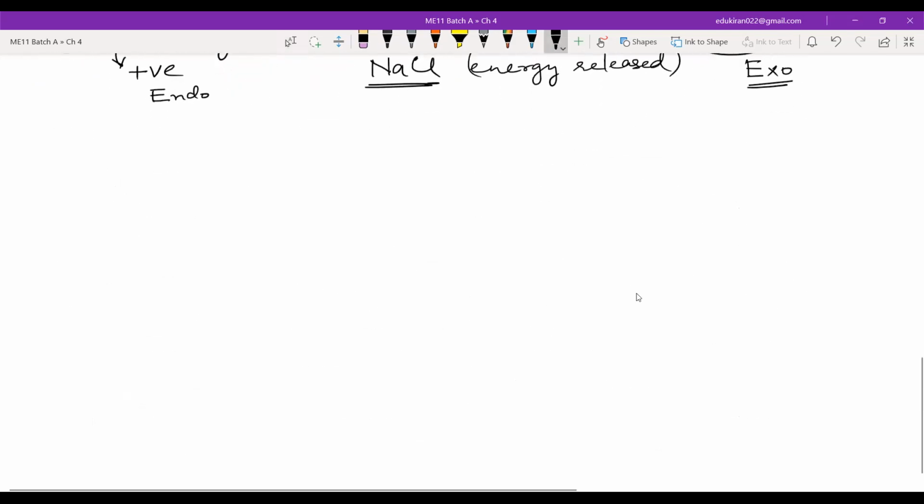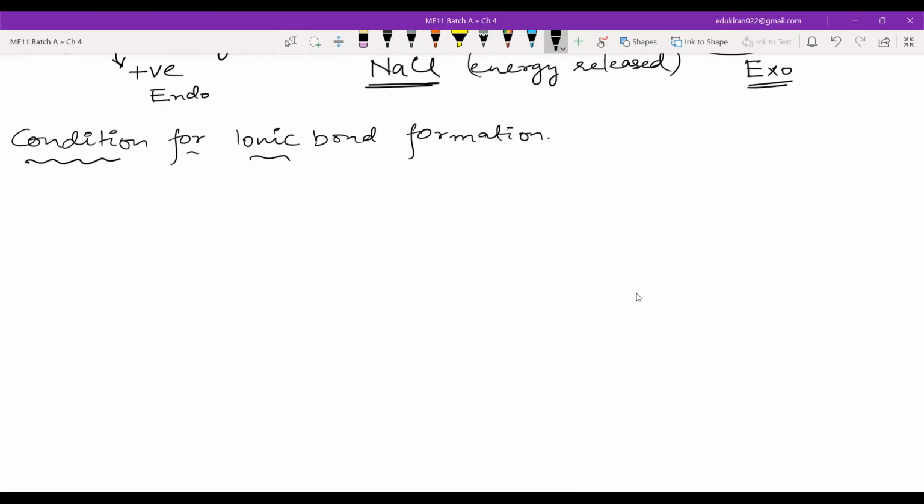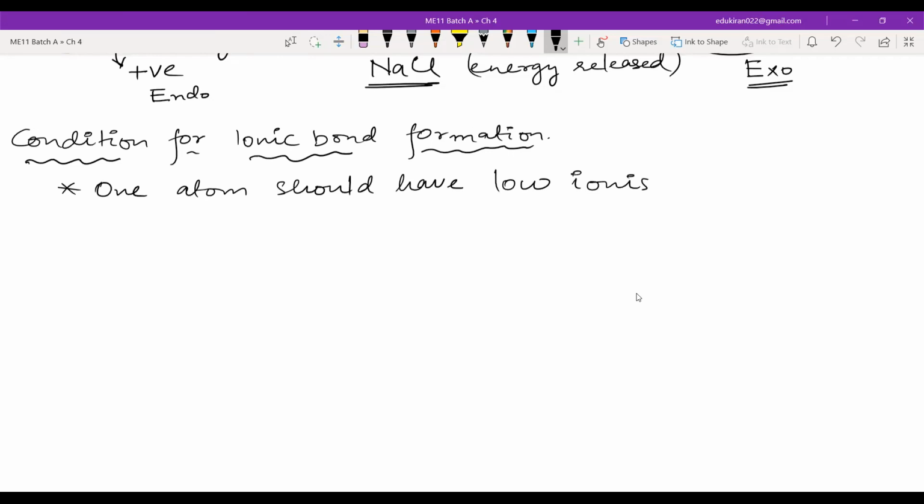So please write conditions for ionic bond formation. The first point is that one atom should have low ionization enthalpy.